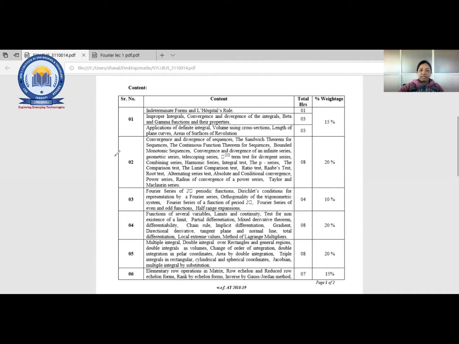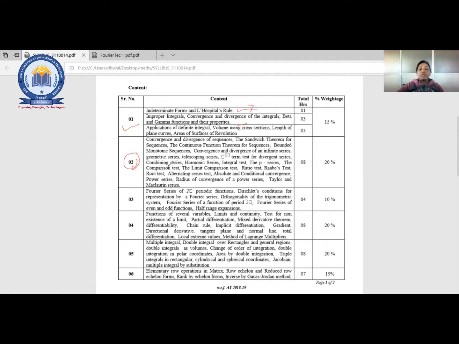Now unit 1, right? There is no main topic given, but what it will contain is about indeterminate forms, right? L'Hospital's rule. So I think all of you know 2 or 3 indeterminate forms, right? But in this we are going to learn a total of 7 indeterminate forms and how to solve them, right? One rule is the L'Hospital rule that we are going to see. Then we have the concept of improper integrals and what the methods for that are, right? Briefly.